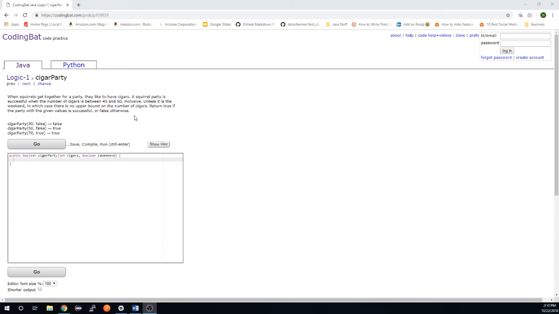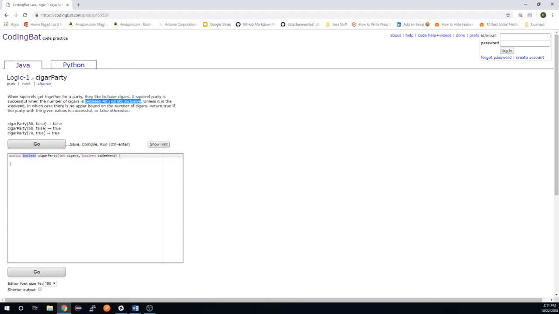So in looking at this problem, we're going to return a Boolean, so true or false, depending on if the cigars is between the correct range given it's either a weekend or weekday. As we read through this, we can see a squirrel party is successful, so that would be true, when the number of cigars is between 40 and 60 inclusive. So that could be 40 or 60. Those count. Unless it is the weekend, in which case there is no upper bound on the number of cigars. So it would be 40 inclusive all the way up to infinity.